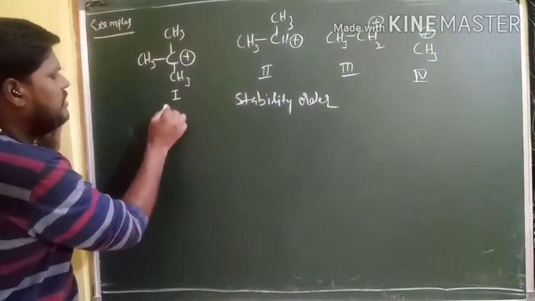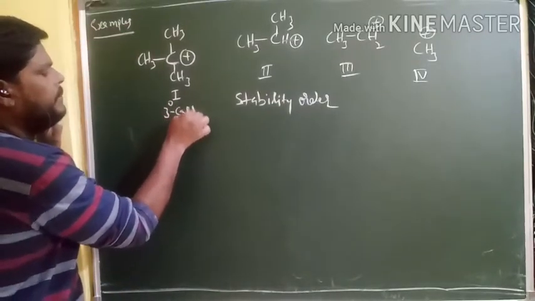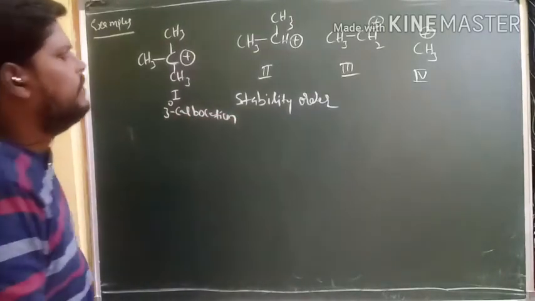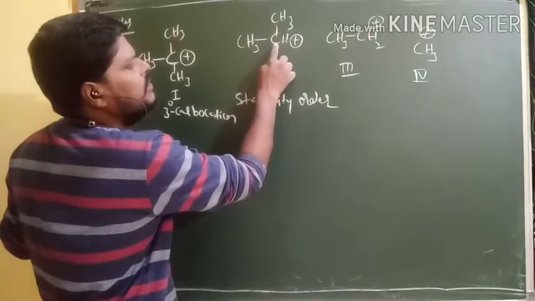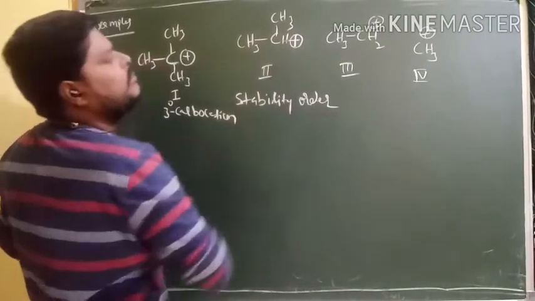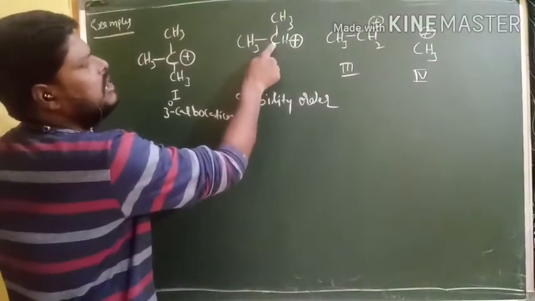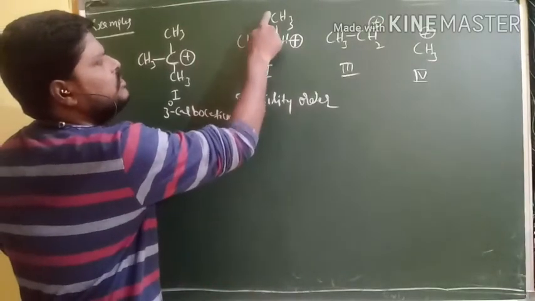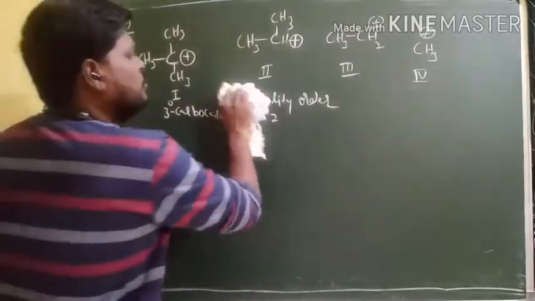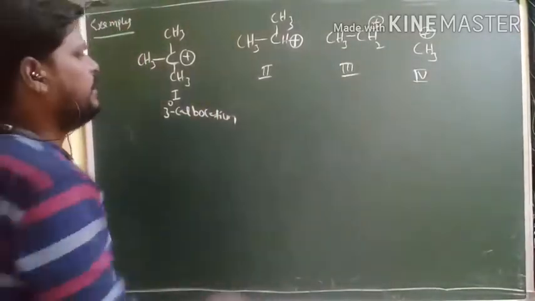That's why this is called a tertiary carbocation or 3-degree carbocation, right? Here this carbon acts as the carbocation because positive charge is there. This carbon is connected with another 2 carbons. That's why this is a 2-degree or secondary carbocation.